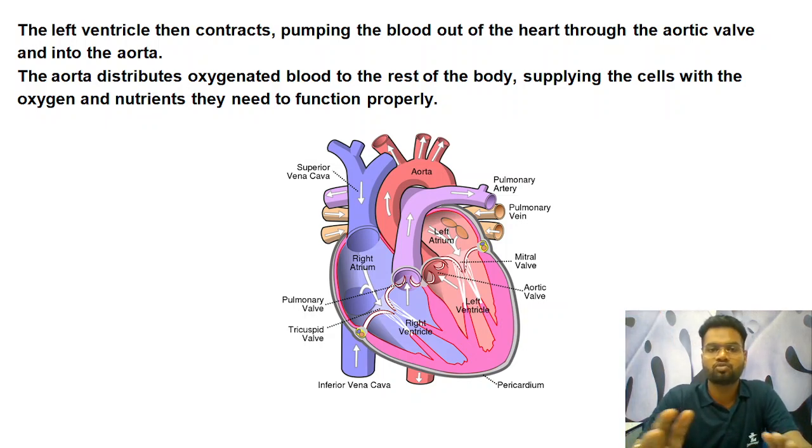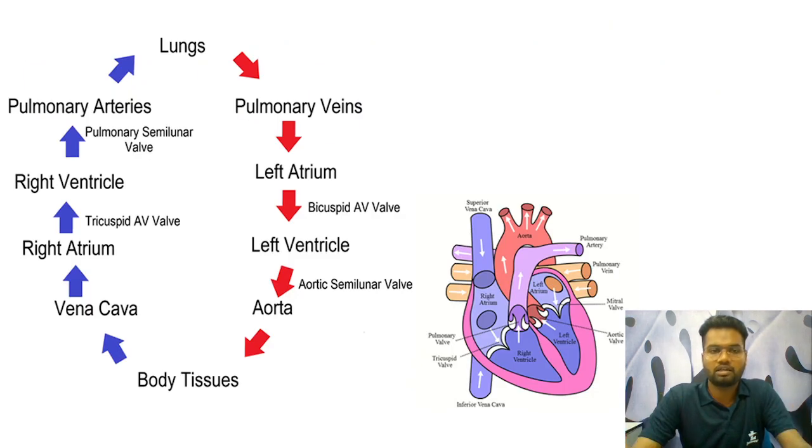So let's move ahead. This was the whole process. Now let's revise how the whole process takes place. We have seen it in two parts; now let's see it as a whole. Let's start from the body tissues. From the body organs and tissues, the blood travels through the veins, and through the vena cava it enters the right atrium. After the right atrium, it enters the right ventricle, but the valve involved in between is the tricuspid valve.